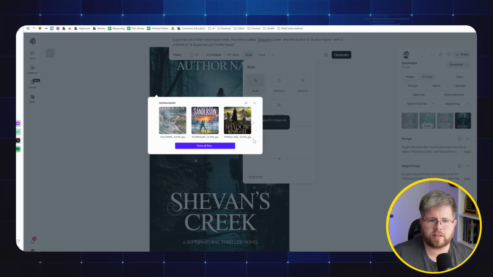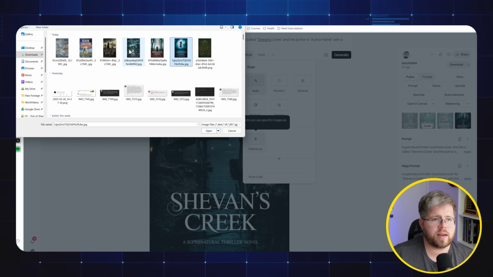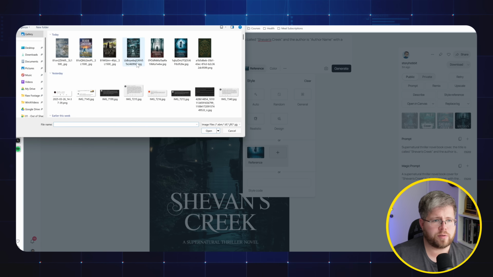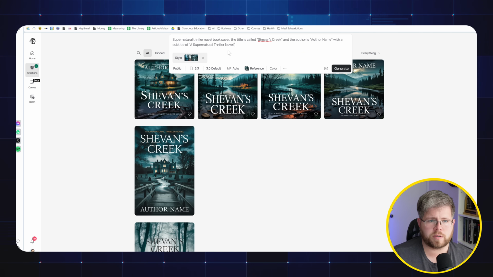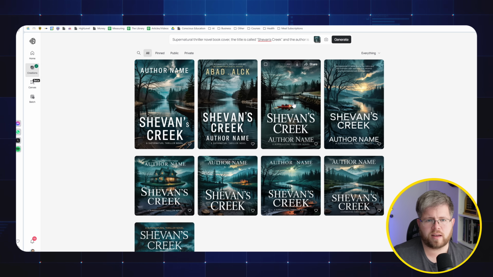So we're going to add reference images, and I've selected 3 of the images that it produced before. We're just going to import those, and I believe you can have up to 3 of them. Now that I have those 3, which I thought were absolutely spot on, we're going to generate this again. And whoops, I accidentally set them to square. So let's try that again. And yeah, it gave us something. It's not amazing. It definitely doesn't have the sort of variety to it, but still pretty good.